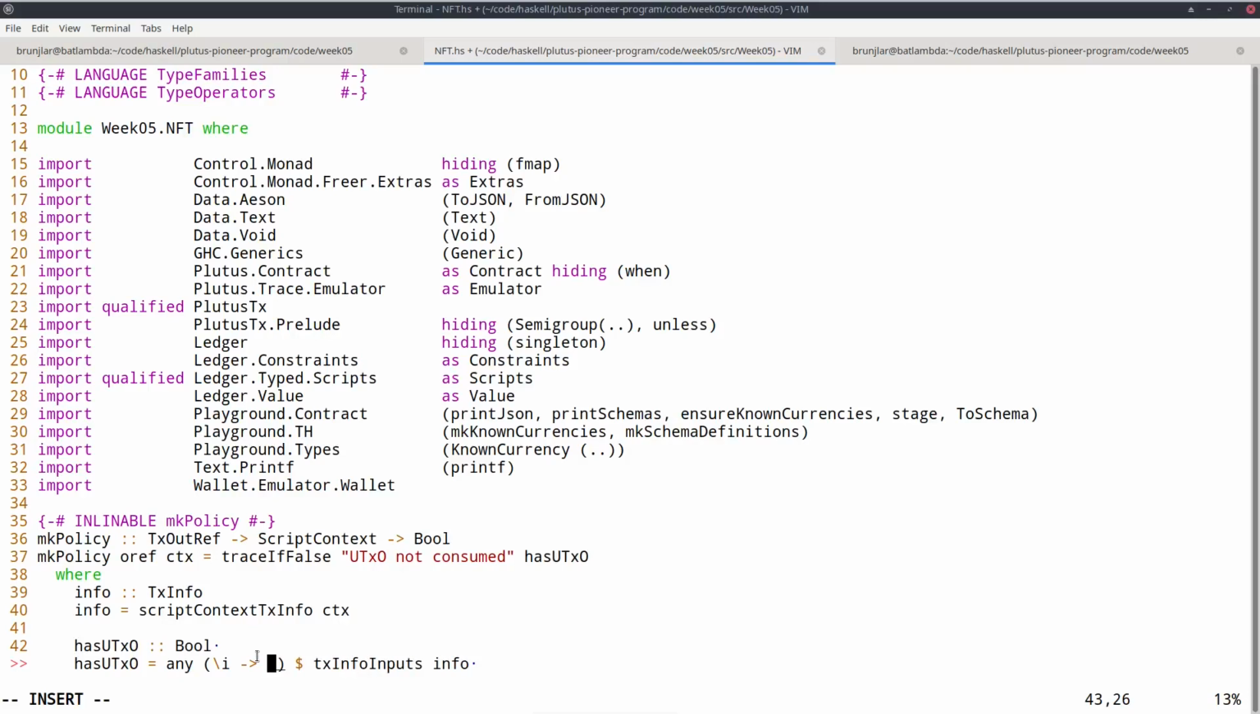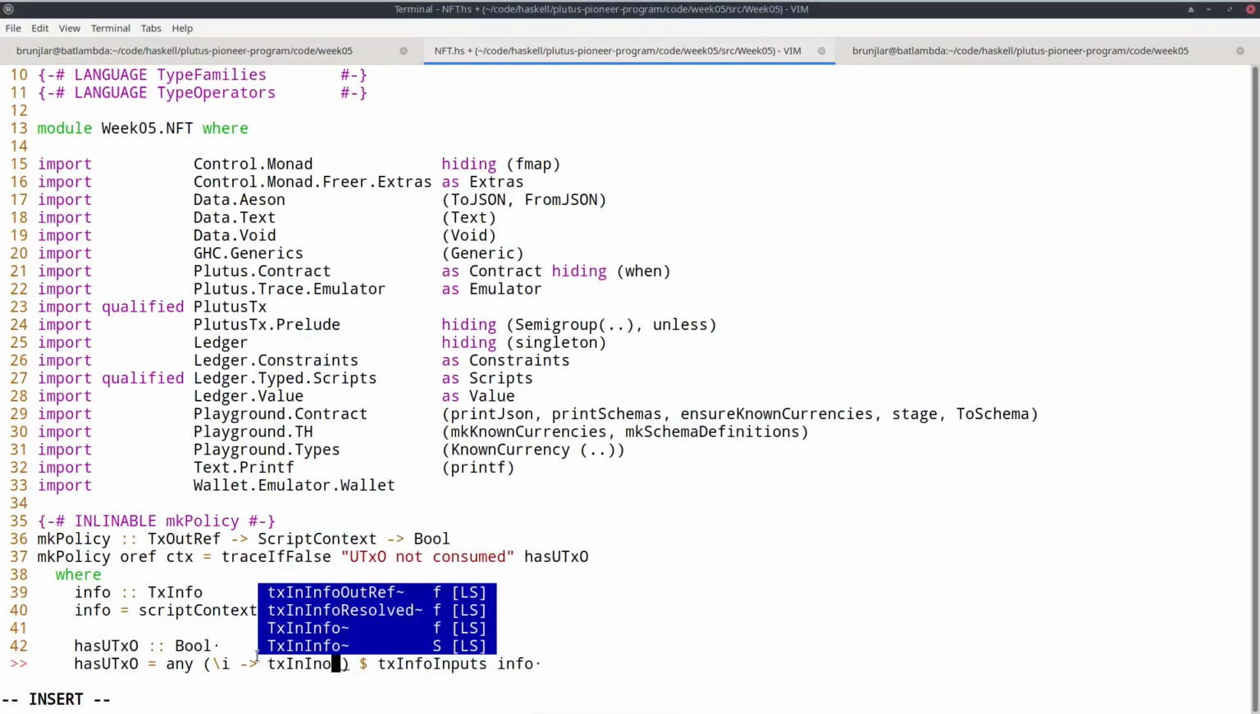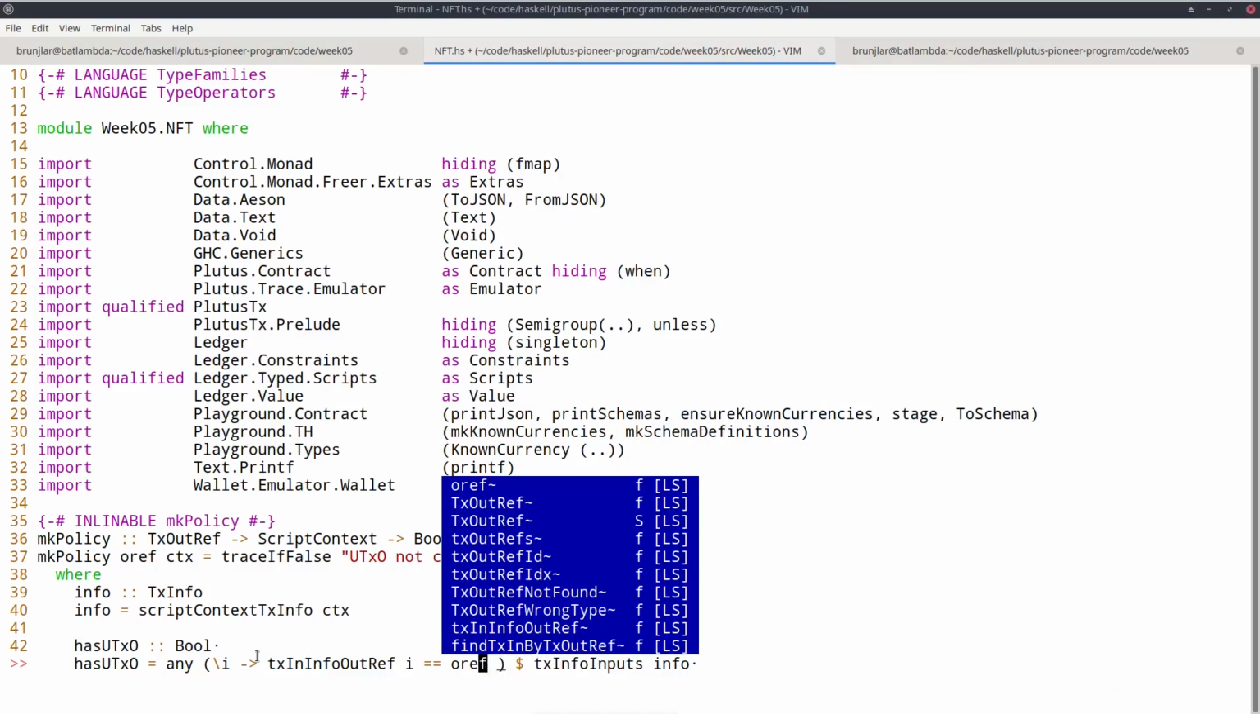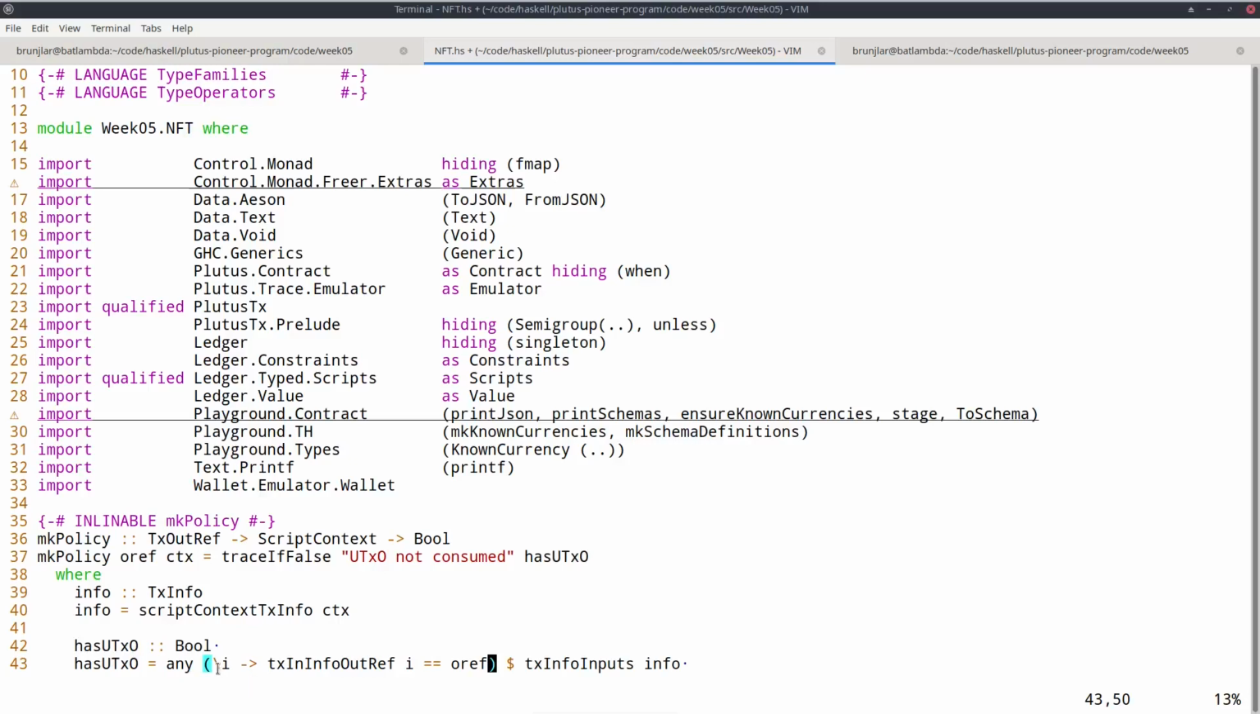So tx in info outref I equals the oref, the parameter to our policy. So for a given input, this lambda expression checks whether the UTXO that's referenced by the input equals the one we are expecting. And the any checks this for all inputs. And if we find one that consumes this UTXO, then this will return true. And if this UTXO is not consumed, then it will return false and the policy will fail.